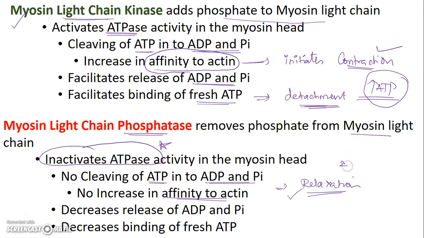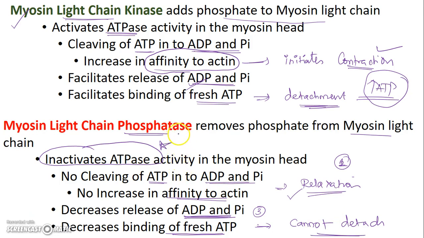That is stage 2, stage 1, what we saw in the previous slide. But if the myosin has already reached stage 3, now there is a decreased release of ADP and Pi. Only phosphorylation can facilitate the release, as we have seen here. Now the phosphatase has decreased the release of ADP and Pi. This causes decreased binding of fresh ATP. Without it, the muscle cannot detach. So there is no ATP, the muscle cannot detach. So actin and myosin remain attached.